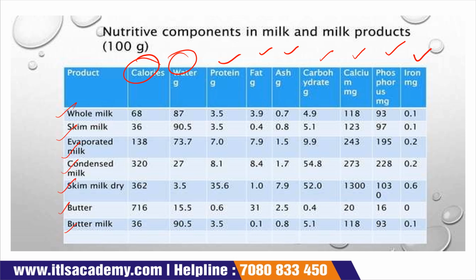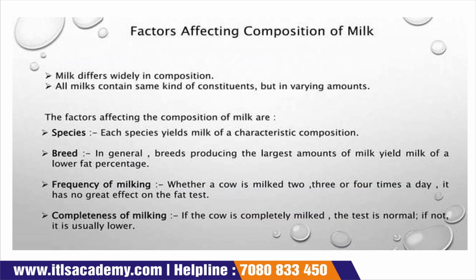Like see, the first one, whole milk. Whole milk contains around 68 kilocalories, and it contains 87 gram of water, 3.5 gram of protein, 3.9 gram of fat, 0.7 gram of ash, 4.9 gram of carbohydrate, 118 milligram of calcium, 93 milligram of phosphorus, and iron is about 0.1 milligram. So this is all the milk and milk products and their nutritive value. Now come to the next slide.